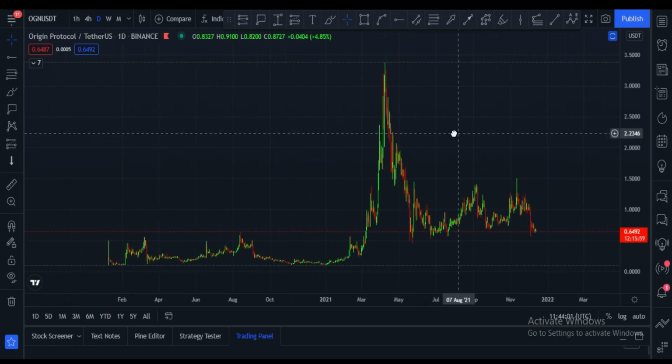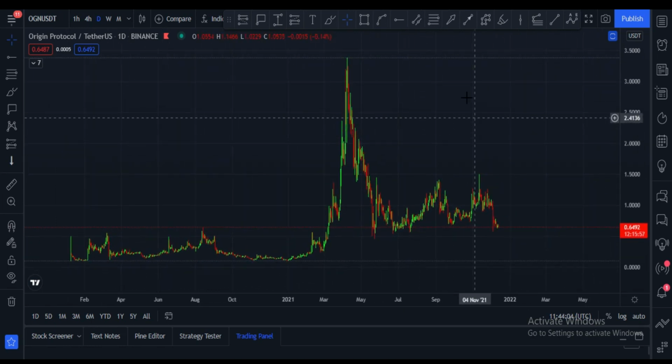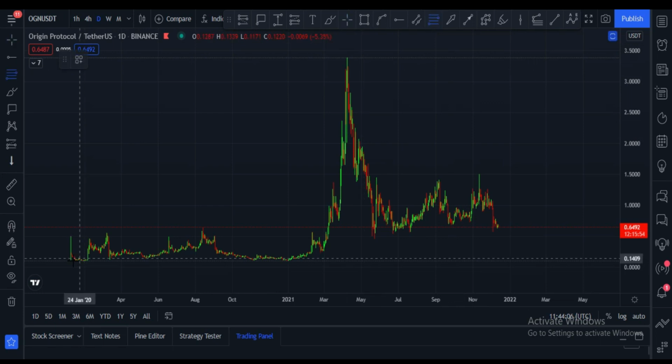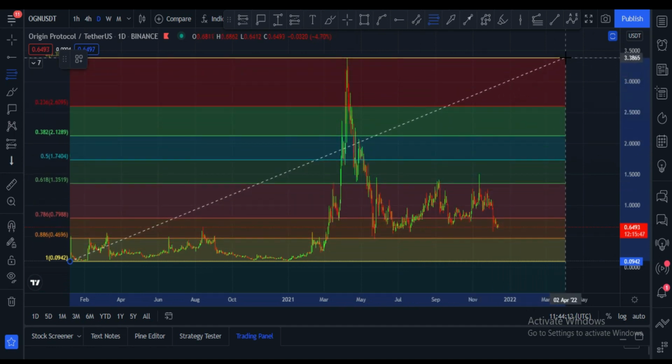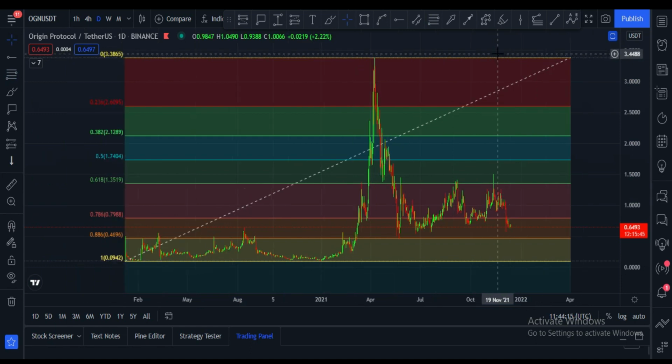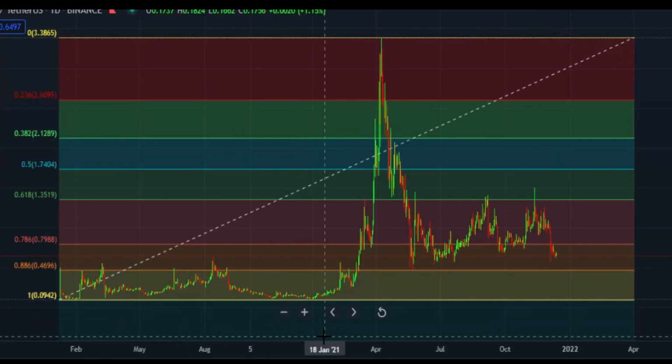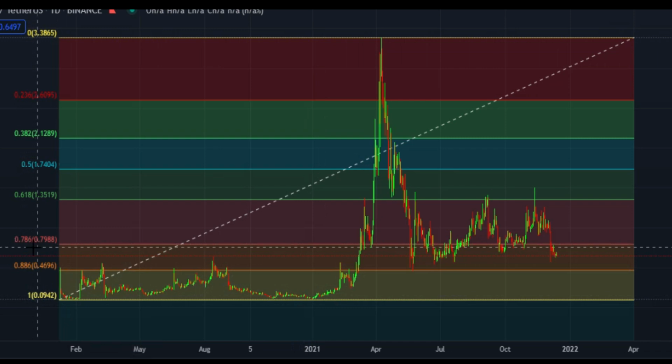For this I have to manage this chart. Let me please do this. If I draw this from bottom to top, after that we may see perfect levels to trade. Here you can see currently it is in between 0.88 to 0.78 fib levels. Once it crosses 79 cents price area, it will break 0.78 Fibonacci level. After that next level is 0.61, which is golden bucket, and it is at $1.35 price area.